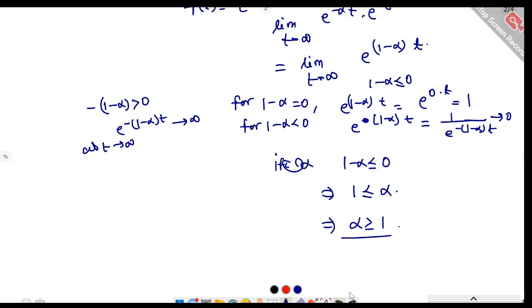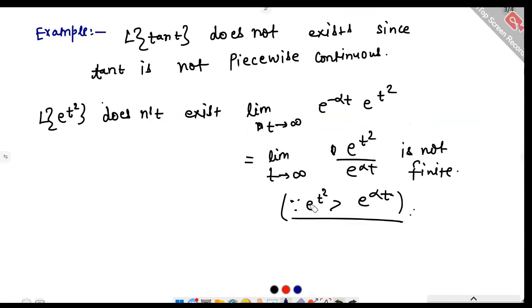Now let's look at some more examples. So Laplace of tan t does not exist, since tan t is not a piecewise continuous function. Laplace of e raised to power t square does not exist, for a similar reason. If we find out the limit as t tends to infinity of e raised to power minus alpha t times e raised to power t square,